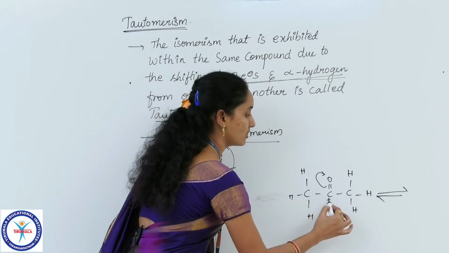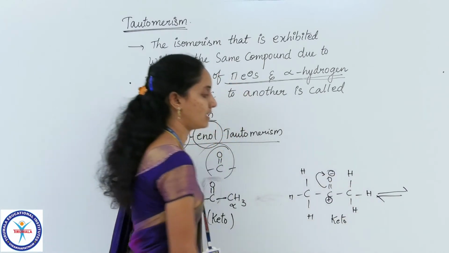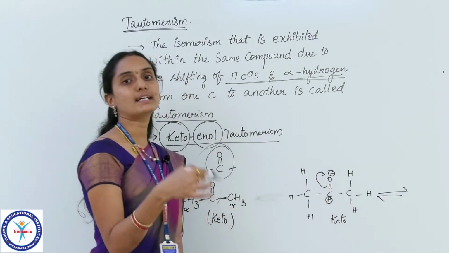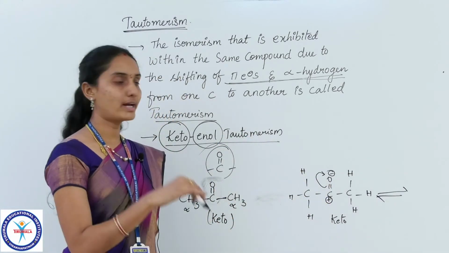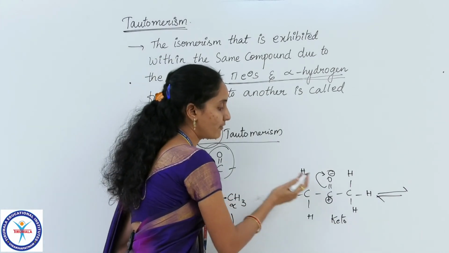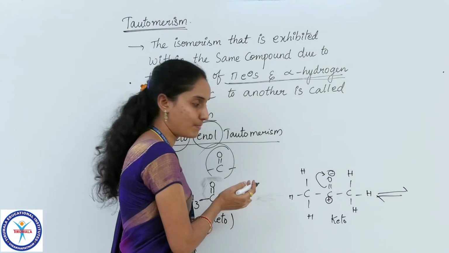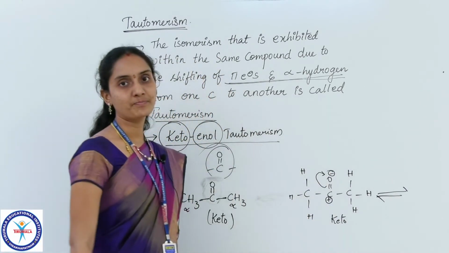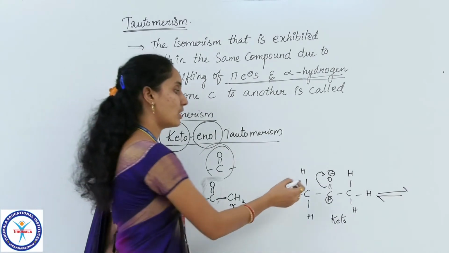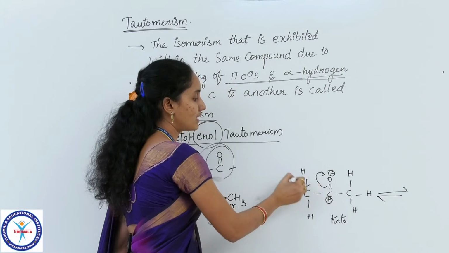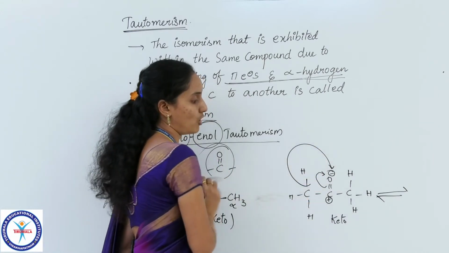So as the oxygen got a negative charge, it requires a positive ion to satisfy its valency. So one of the hydrogens from either this alpha carbon or that alpha carbon will shift towards oxygen as H plus ion. Let me take from this side or that side, it's your wish. I am taking from this side. One of the hydrogens is shifted to oxygen.